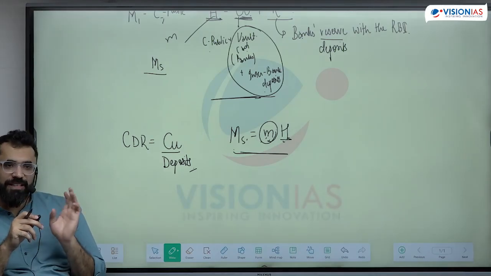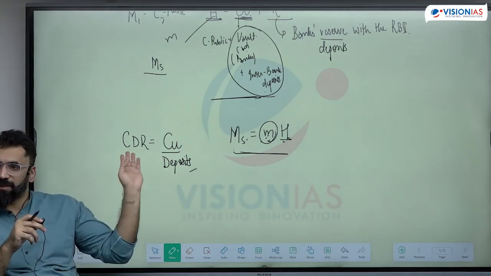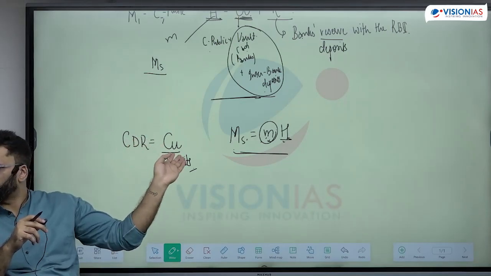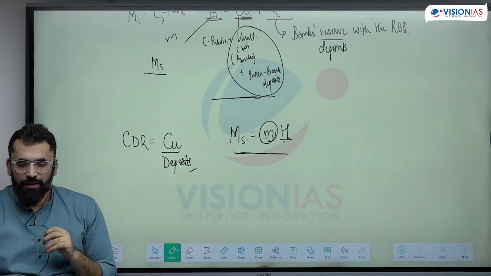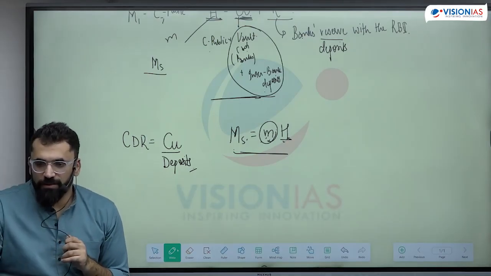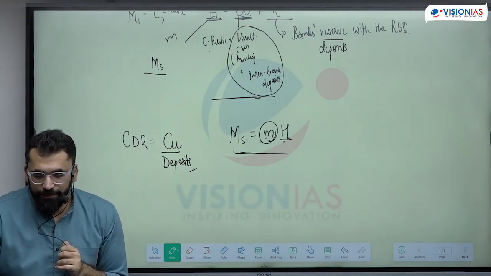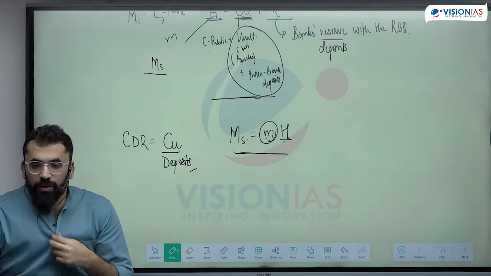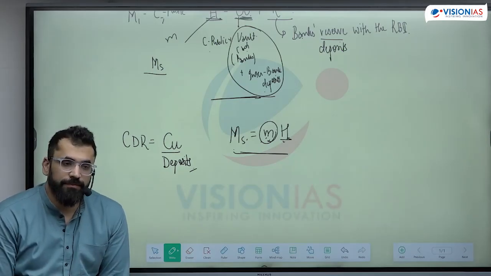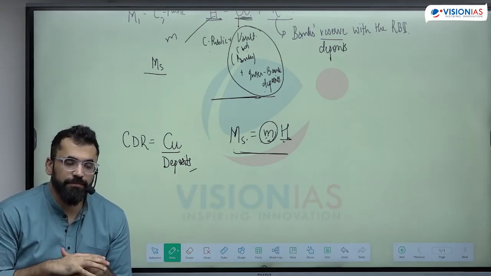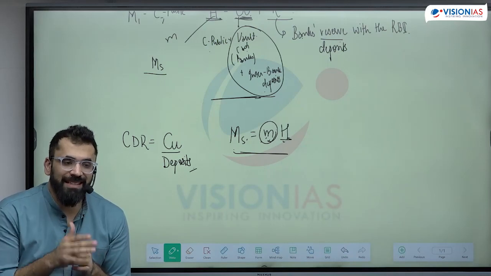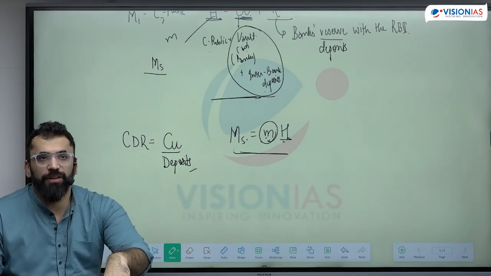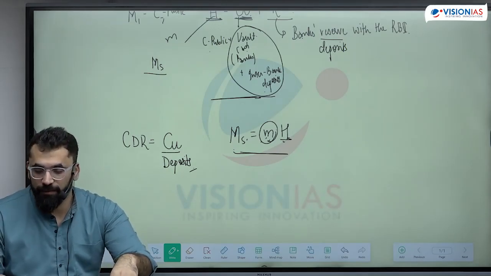Is this clear? What is CDR? This shows me the preference of people. अगर currency high है, CDR high होगी. I come to know the preference. The second is the preference of the banks. Preference of banks to hold reserves in excess of what is mandated by the RBI.